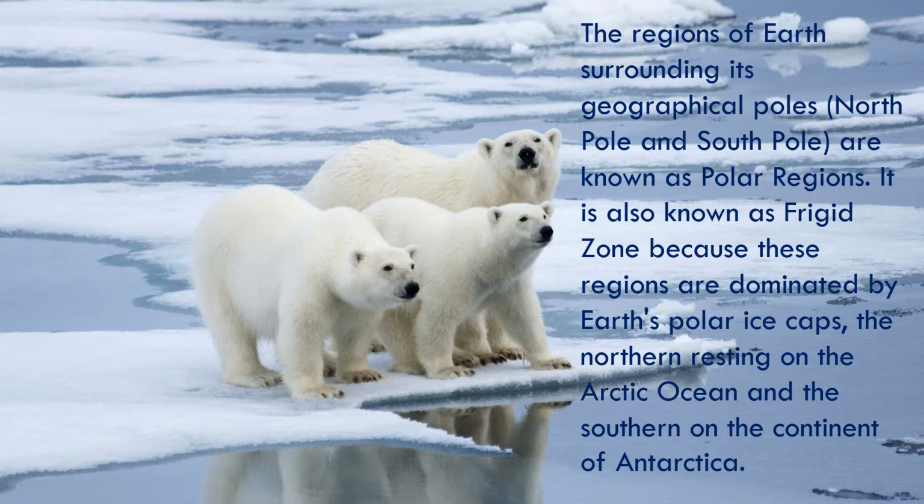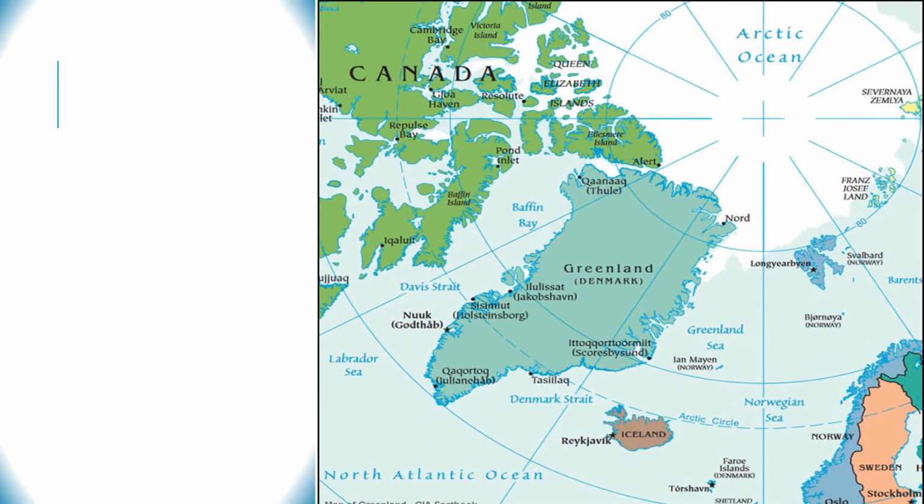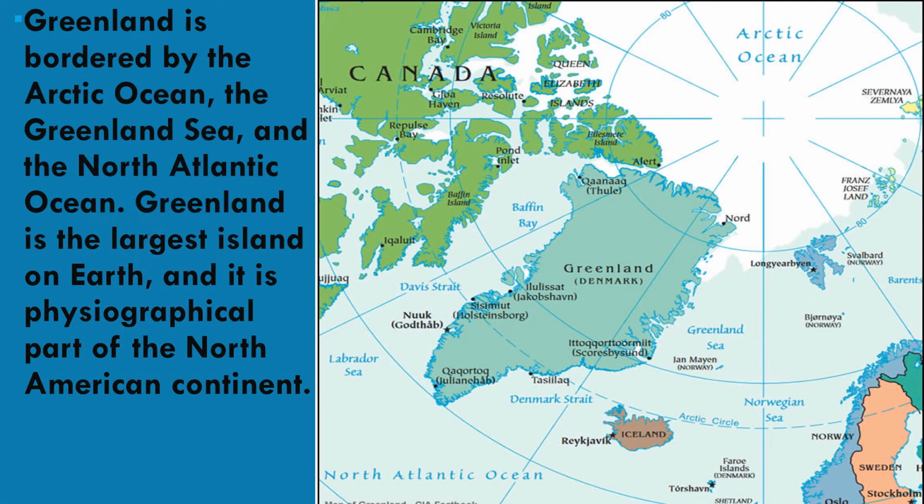I am going to discuss with you the location of Greenland. Greenland is a member country of the Kingdom of Denmark. Nuuk is the capital of Greenland. It is located east of the Canadian Arctic archipelago between the Arctic and Atlantic Ocean. The nearest countries of Greenland are Iceland and Canada.